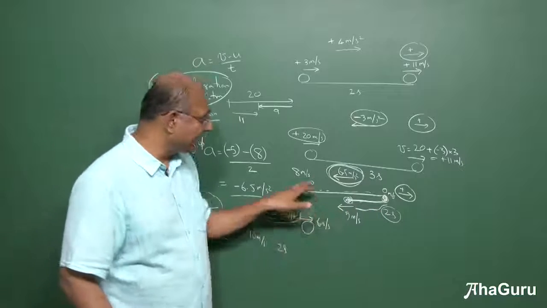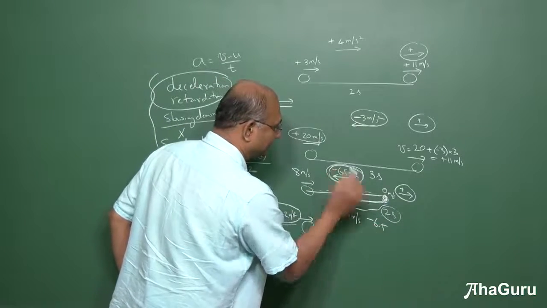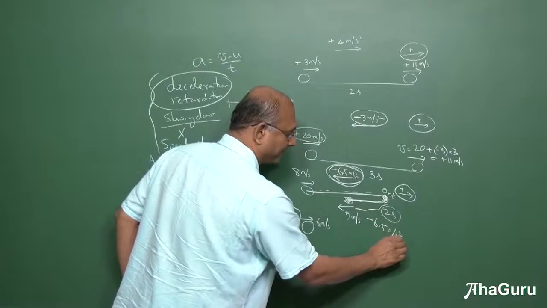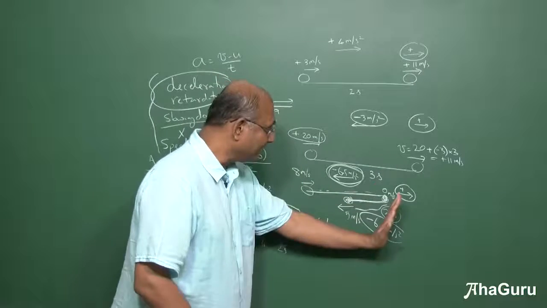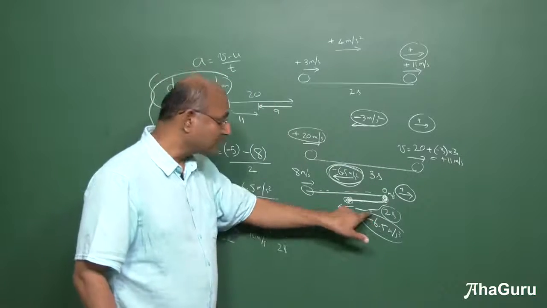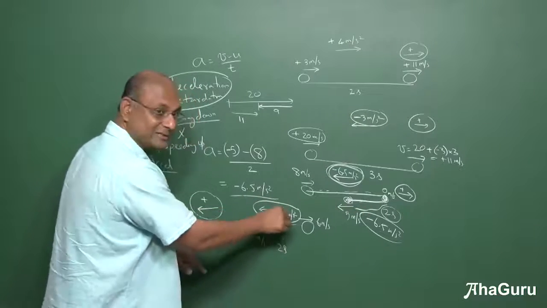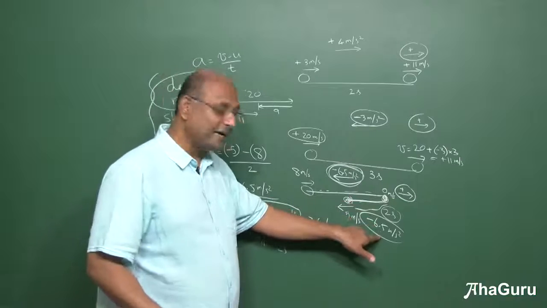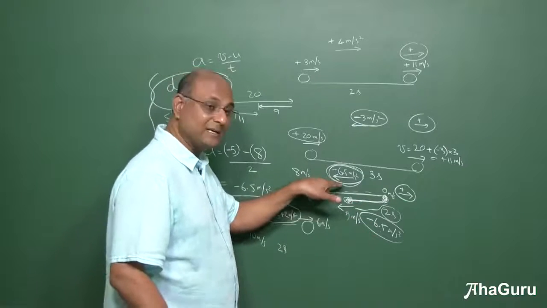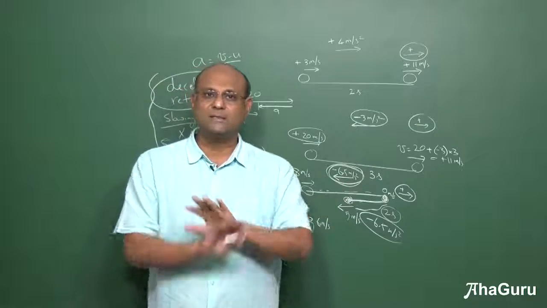Acceleration can be negative, like in this part, acceleration was minus 6.5. This is also minus 6.5, but it is speeding up. There it was slowing down, here it is speeding up. So here it was not decelerating. Here it is decelerating, positive acceleration. Here it is not decelerating, negative acceleration. Here it is decelerating, negative acceleration. So deceleration and negative acceleration are not the same.